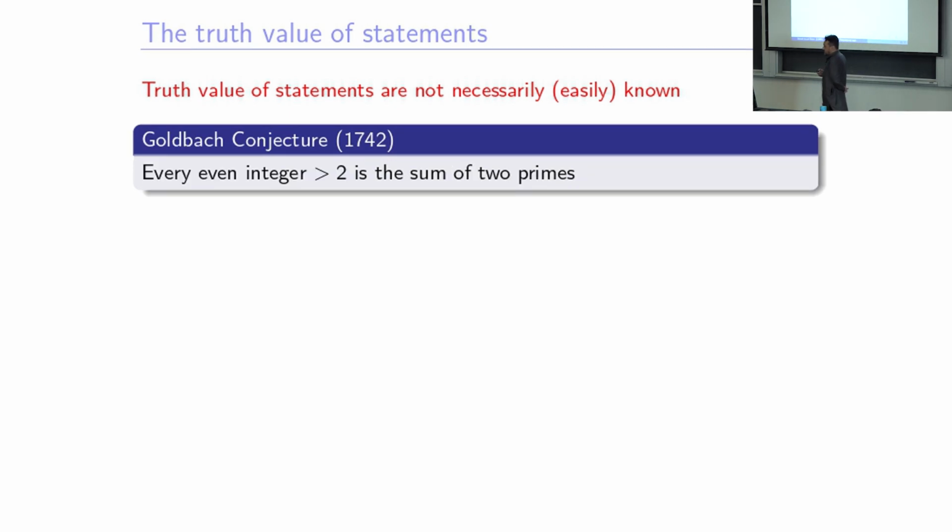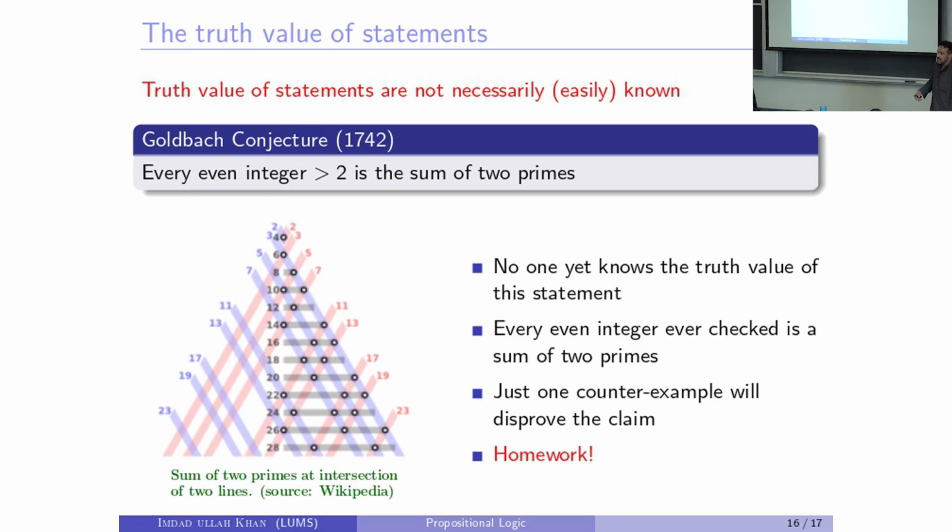Here is another one, the Goldbach conjecture. Again, it's been open for close to 300 years. Very simple statement. It says if you take any even integer, you can write it as the sum of two prime numbers, right? All of you would know the prime factorization theorem. You can take any number and write it as a product of primes. But can you write it as a sum of primes also, sum of two primes? Okay. So here is the illustration of that from Wikipedia.